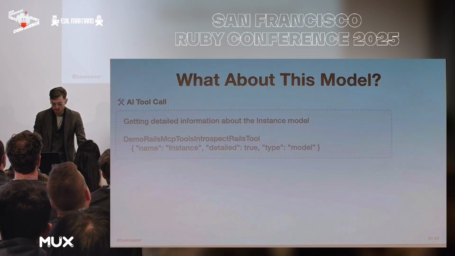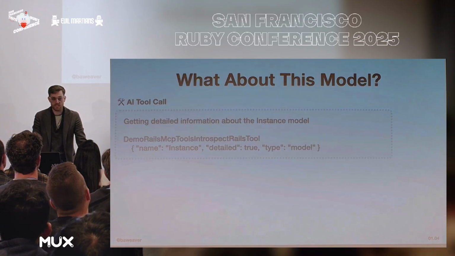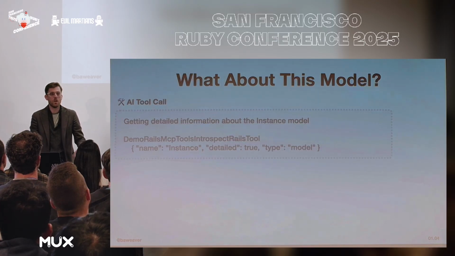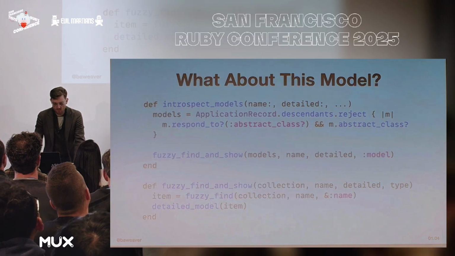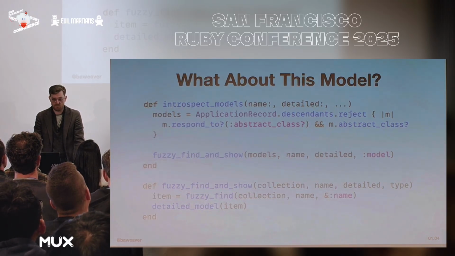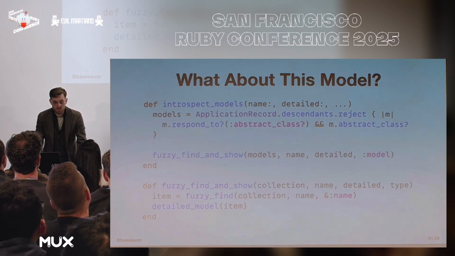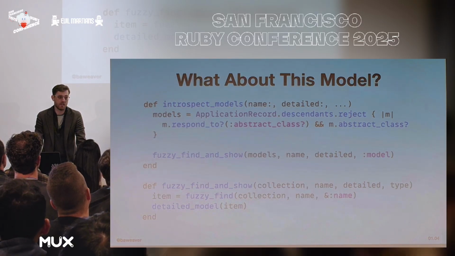When getting multiple models, we only really wanted a high-level overview, but if we're getting into the weeds, we also want such things as, say, attributes, relationships, scopes, methods, and more interesting information, which gives us something that we can actually dig into here. So what this might look like is going into ApplicationRecord descendants, which is basically anything which happens to be Active Record, and then taking out any abstract classes. We want real models, preferably. And then we want to do a fuzzy find, because I typo everything, and thankfully you can use some short little string distance things to make sure you get something approximately there.